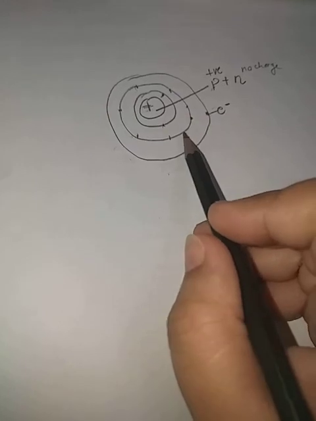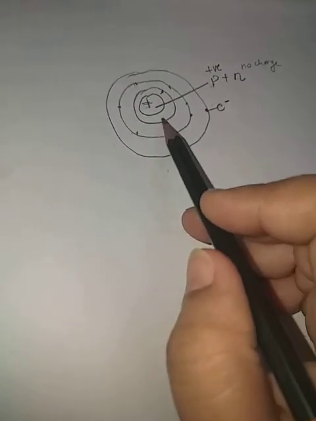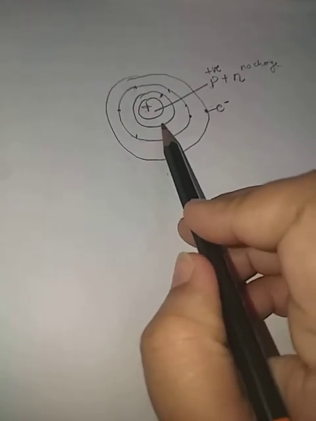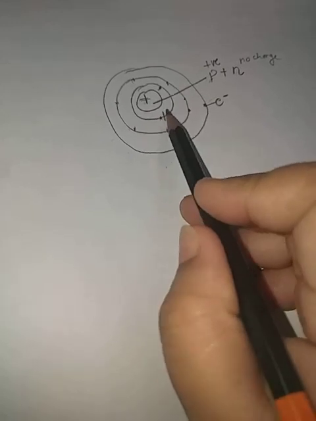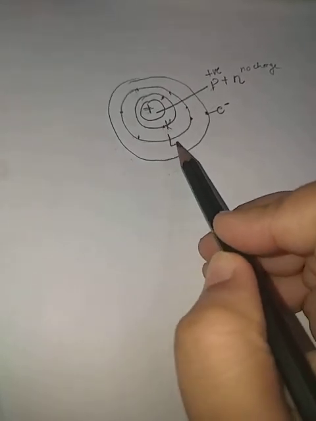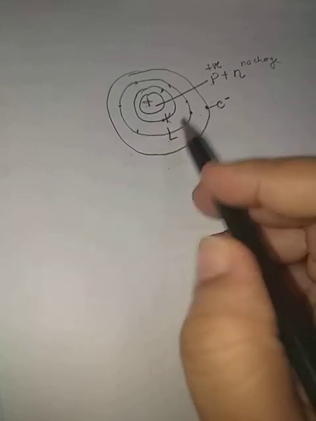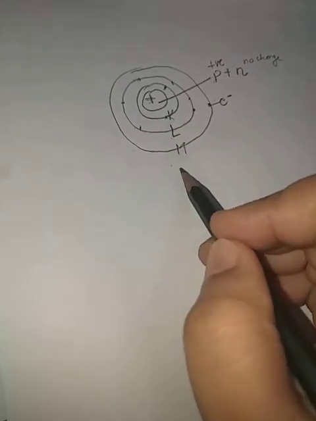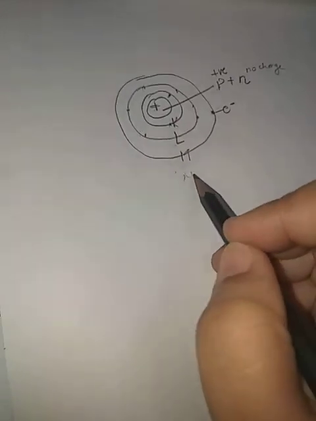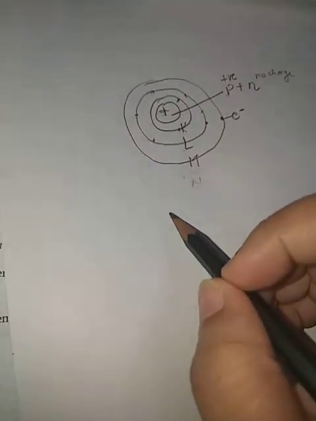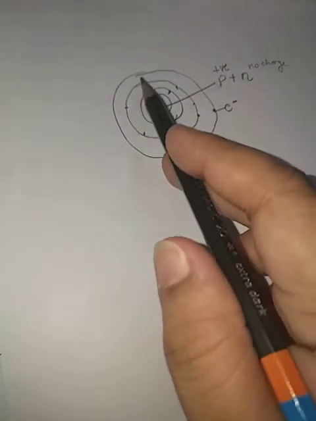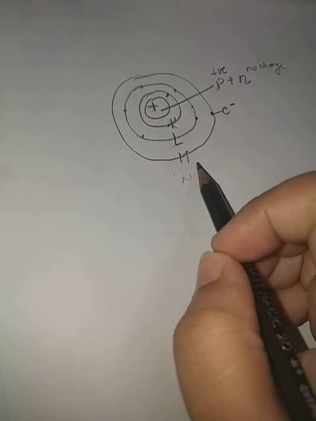These electrons are present in definite energy shells. The K shell will have the minimum energy, then more energy is present in the L shell, then the M shell, and then the N shell. Only these four shells we will study here. In these energy shells, electrons are present.